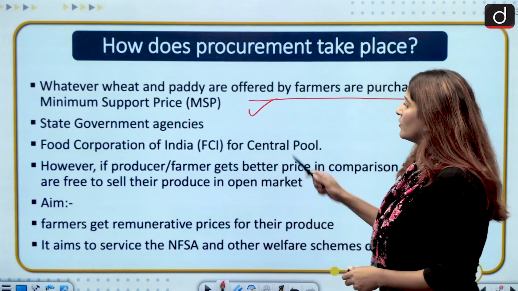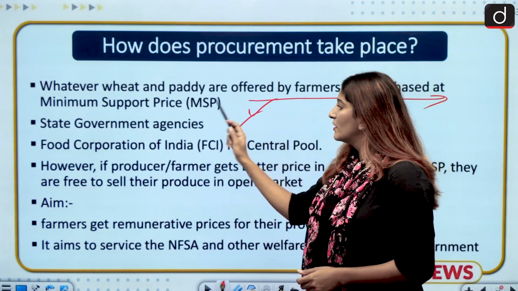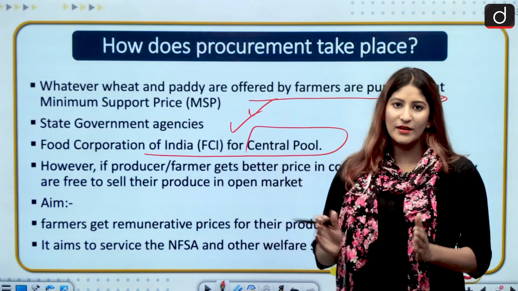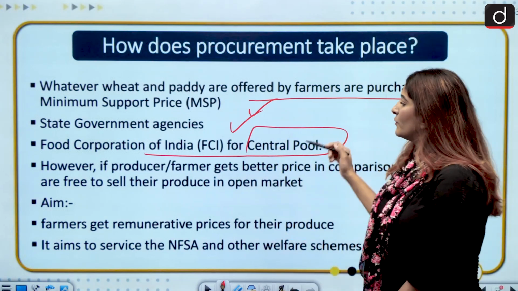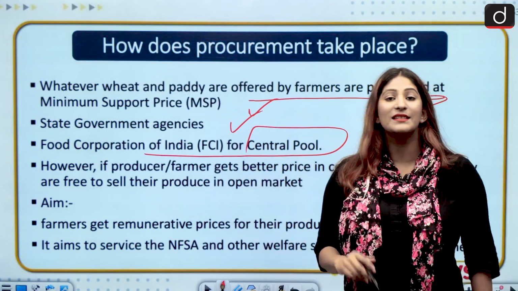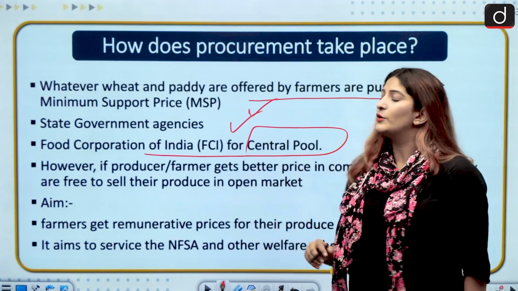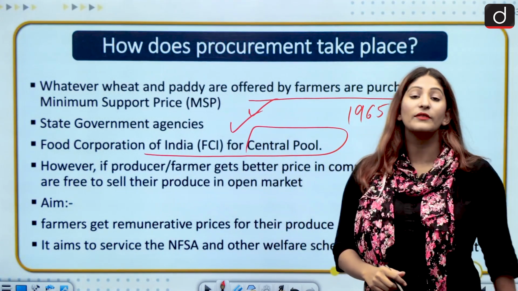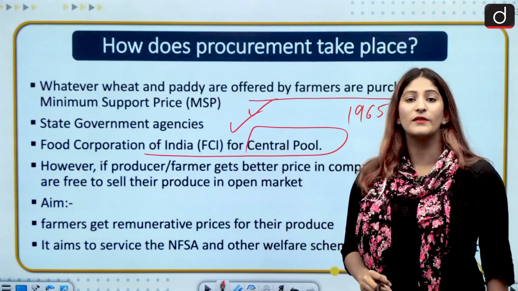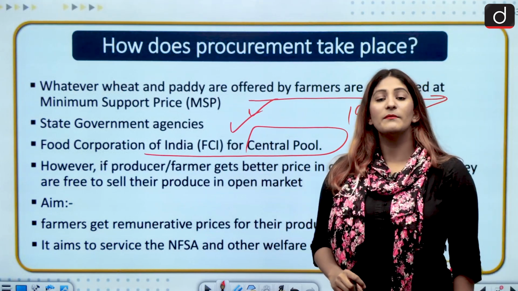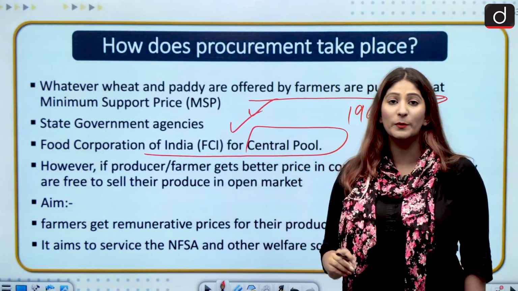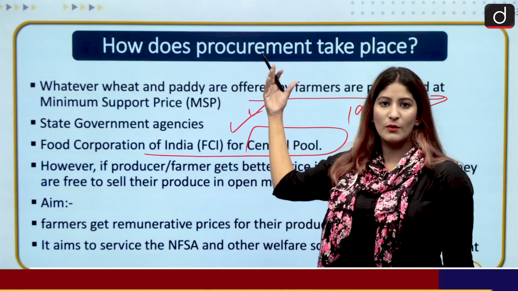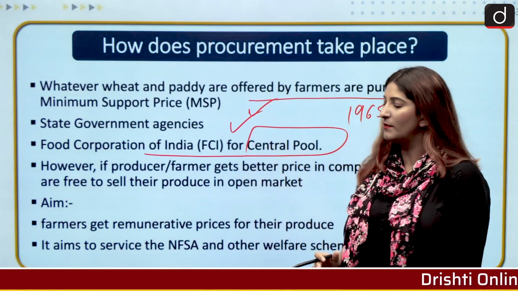So state government agencies procure that. The agency is the Food Corporation of India, for having a central pool or buffer pool. Food Corporation of India is basically a statutory body. It came into existence in 1965 under the Food Corporation Act of 1964, and it comes under the Ministry of Consumer Affairs, Food and Public Distribution. Remember that. Okay, so it does so keeping in mind that the government has a pool.